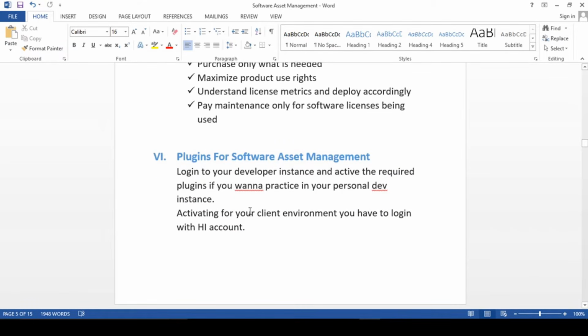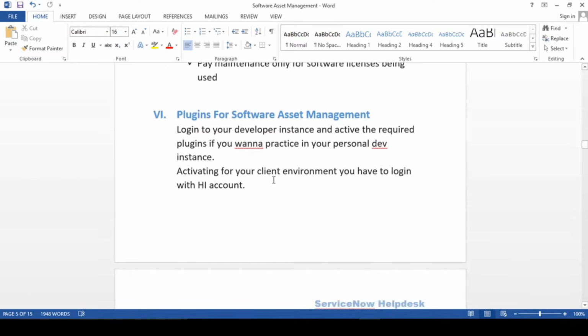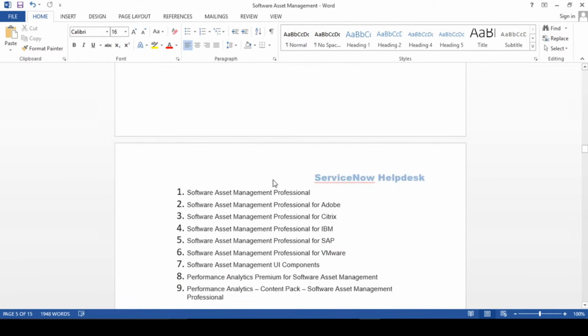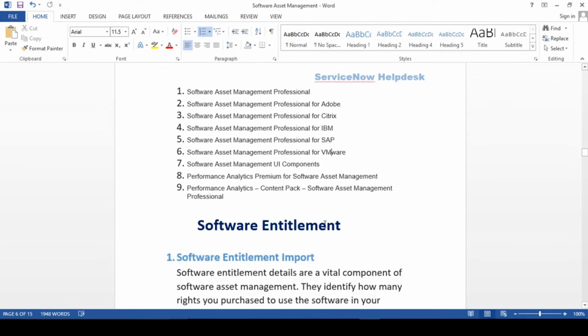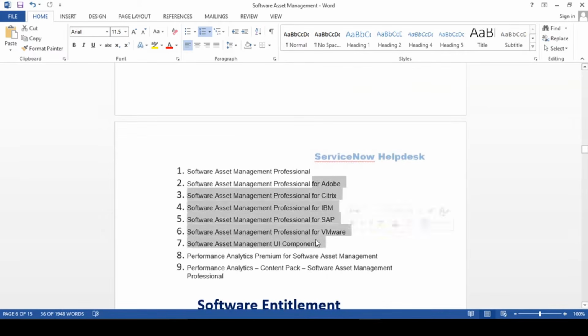Fine, guys. So next topic, guys, a plugin for software asset management. So definitely we have to enable a few plugins. So if you are working with the base Kingston release, then this software asset management professional would be available for you. And for other publishers, we have separate plugins for different publishers basically. So for Adobe, Citrix, IBM, SAP, VMware, and of course Microsoft. If you have them, then you can just enable using this. So if you want to enable it for all, then just install this plugin in your environment.